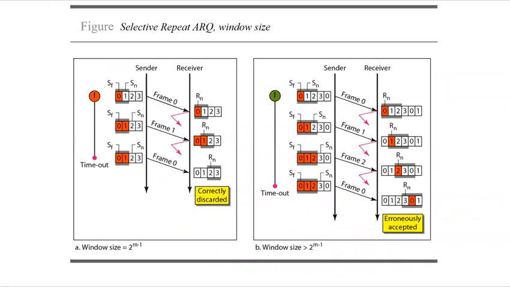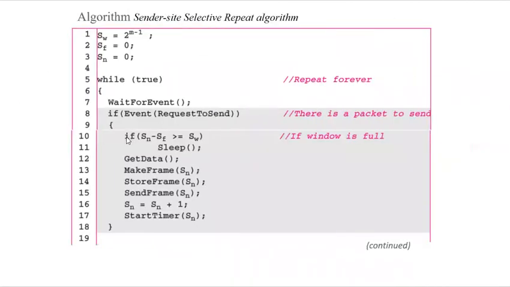Now we will be seeing the algorithms. The algorithms are similar. There is only one thing that I would like to say: the handling of the request event is similar to that of the Go-Back-N protocol, except that for each frame we start a timer, and the arrival event is actually more complicated here. Why? Because we have two kinds of acknowledgement. One is the acknowledgement, the other is the negative acknowledgement.